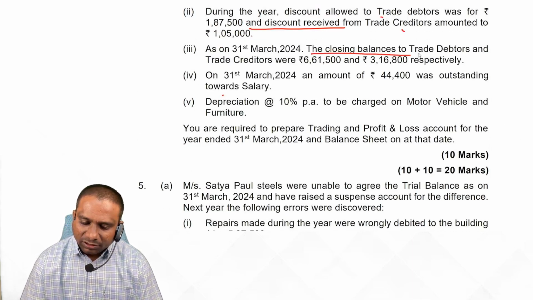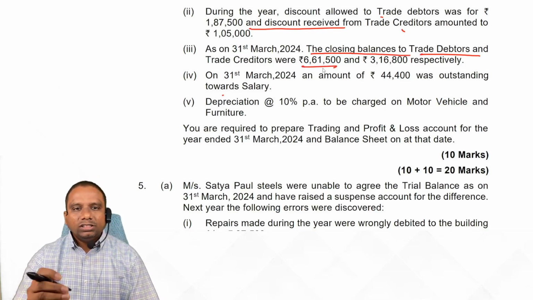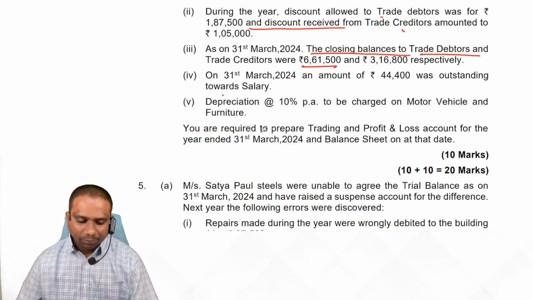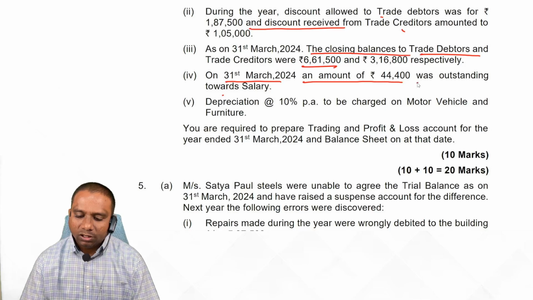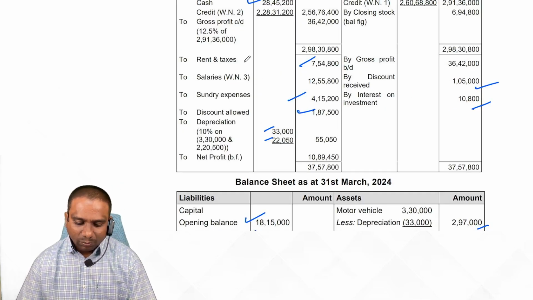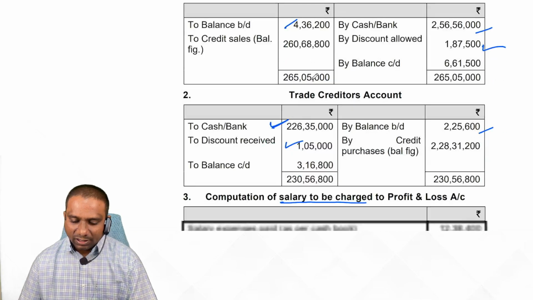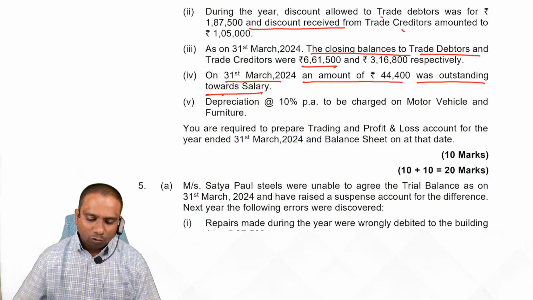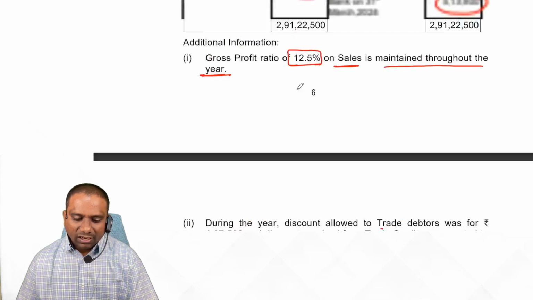The closing balances of trade debtors and creditors. Closing balances they have given. First, show closing balances in the working notes, after that in the balance sheet. Next one. On 31st March 2024, an amount of 44,400 was outstanding towards salary. Still outstanding, so show it on the liability side, students. First, liability side 44,400. Next, adjustment: add, so total salary. Show it on the debit side of P&L account. Next one, depreciation completed. So each piece of information we have taken.